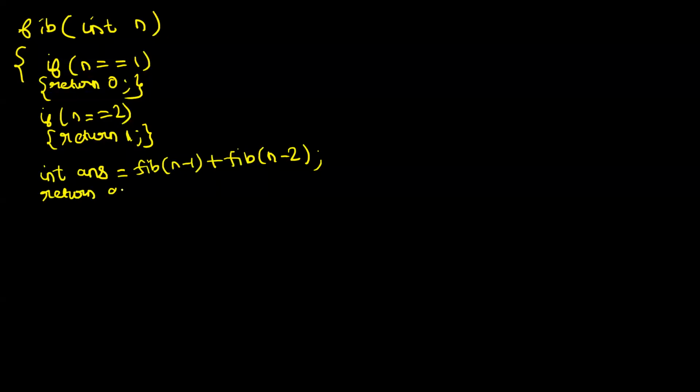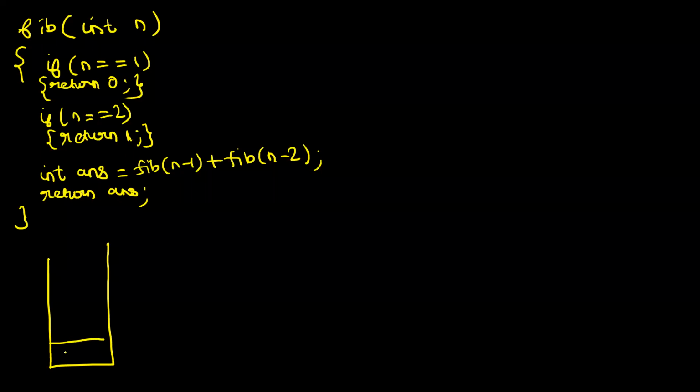I'll try to explain this way and see if it makes better sense. Now let's say I'm finding the fifth Fibonacci term, because I don't have the courage to take n greater than that; it will be a long tree. To keep it simple, I'll take n equal to 5 only. So I call fib of 5 from main, asking for the fifth Fibonacci term.